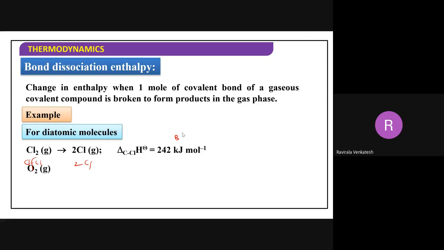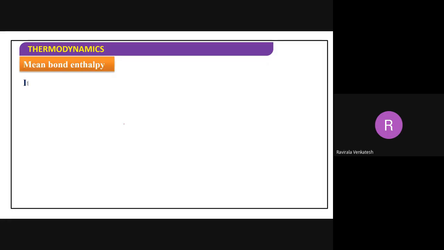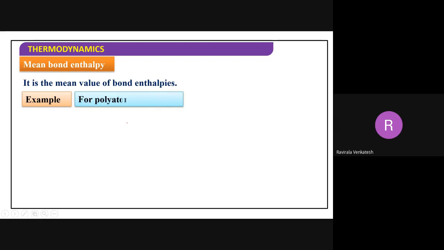Oxygen, bond dissociation. Now you may get one doubt here: what is enthalpy of atomization then? It is also enthalpy of atomization, but the bonds are in the form of covalent bonds, gaseous covalent bonds, that I am considering here. What is mean bond enthalpy?